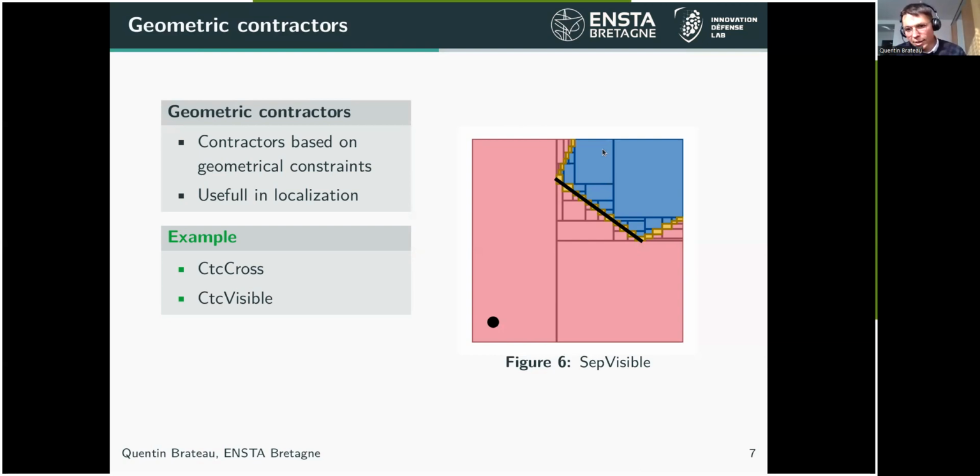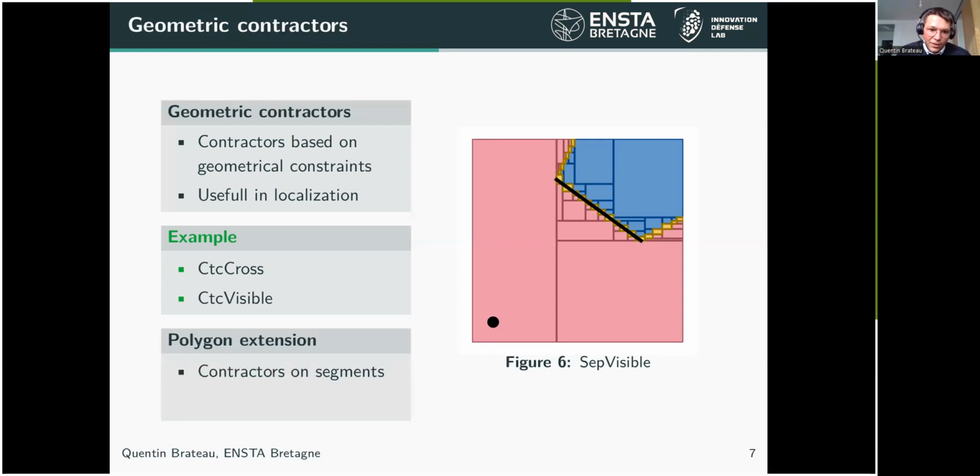And so the opposite of this constraint is the set of invisible points from this observation point in black relative to the black segment here, which is represented on the paving by the blue area. So that's all for the CTC cross and CTC visible, which are two examples of geometric contractors we could use to solve a localization problem.